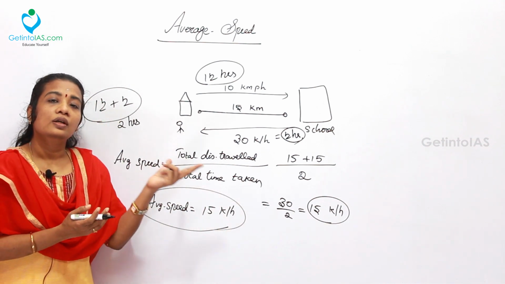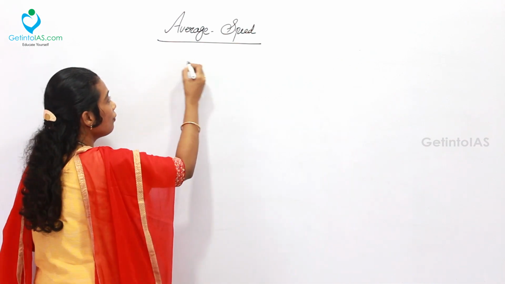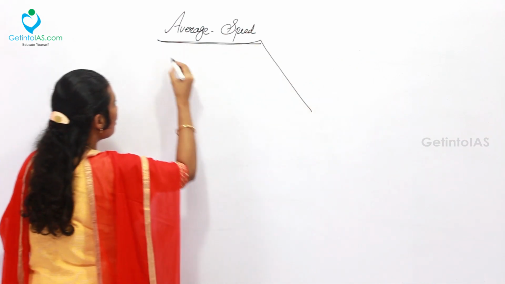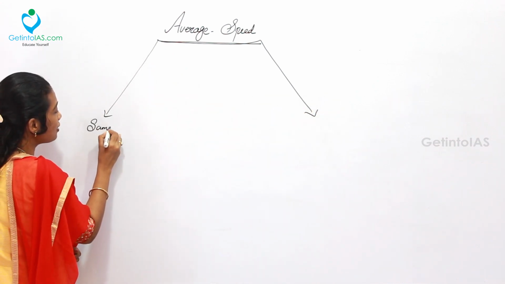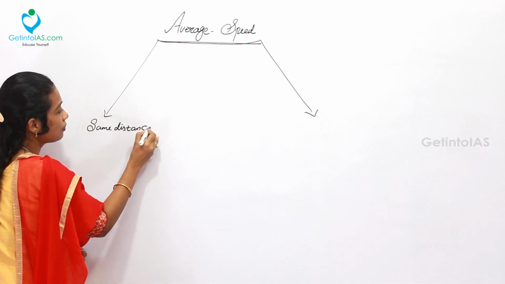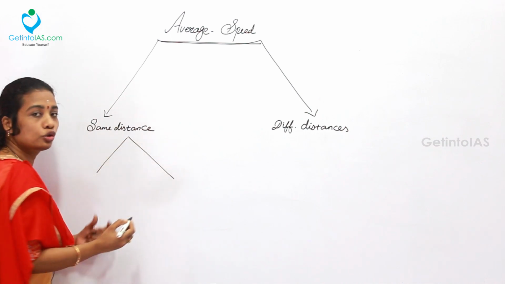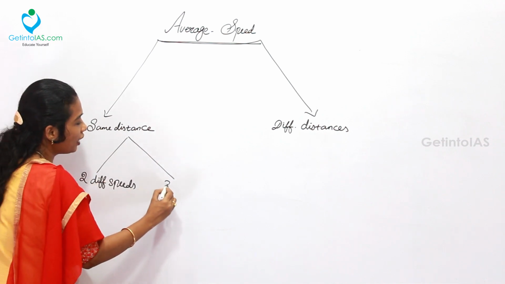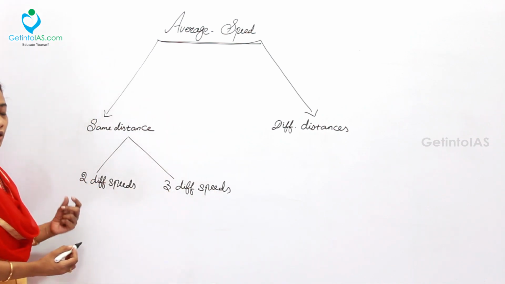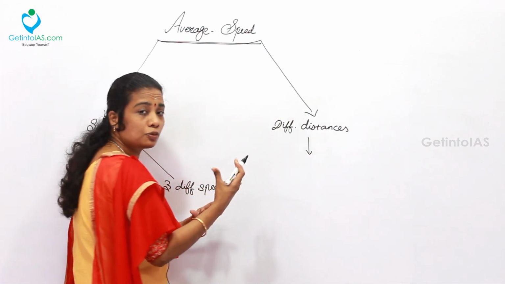Let's move on to the exam oriented problems. Now we have some specific formulas to evaluate the average. So for average speed, there are 3 major types of formulas. Same distance and different distances. For same distance, 2 different formulas can be taken, with 2 different speeds and with 3 different speeds. And in case of different distances, we have one formula.